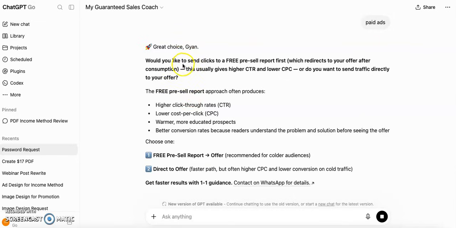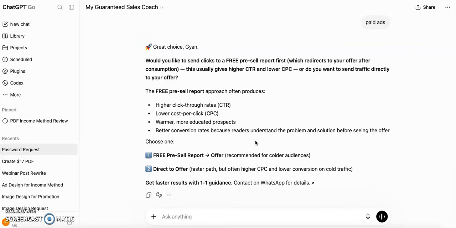Okay, now this I will explain sometime later. That is, where do you want to send your traffic? That is to a pre-sale offer or directly to the offer. For example, in the pre-sale report, this AI software will generate a pre-sale report which you can give for free. So if you are giving things for free, people will come to that.